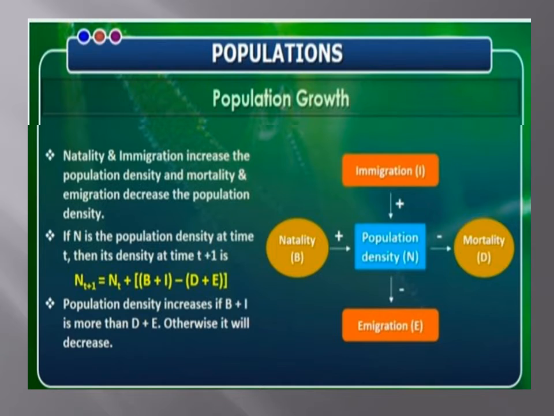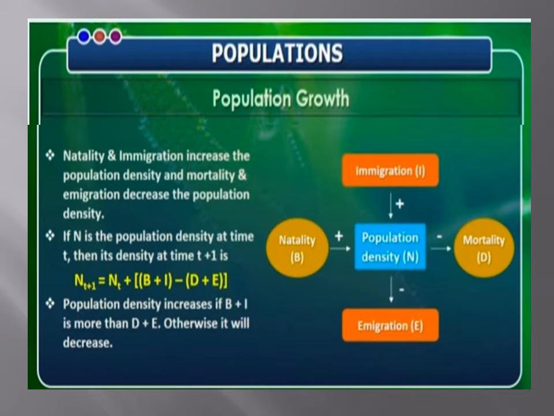While natality and immigration contribute to an increase in population density, mortality and emigration contribute to a decrease in it. If N is the population density at time t, then its density at time t+1 is given by the formula N(t+1) = N(t) + [(B + I) - (D + E)].